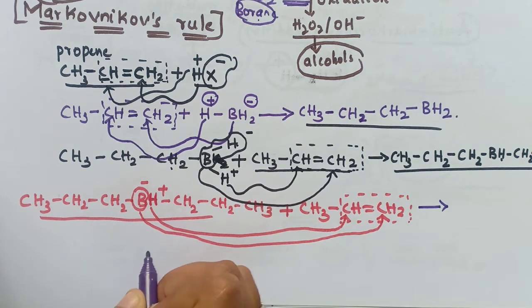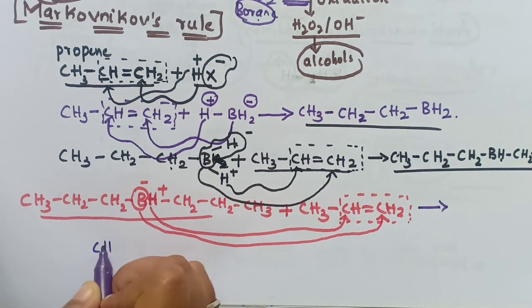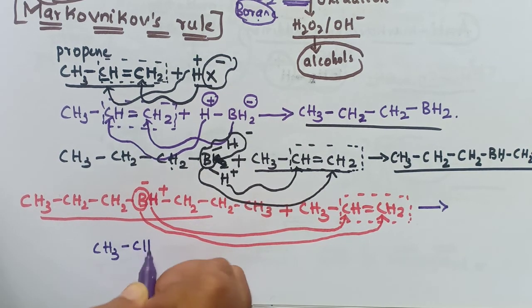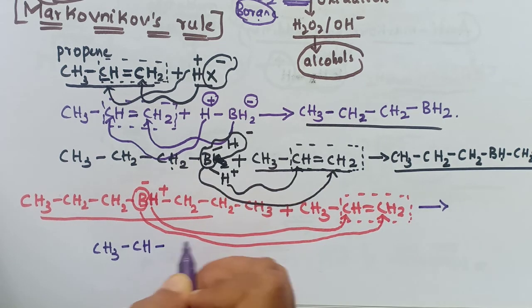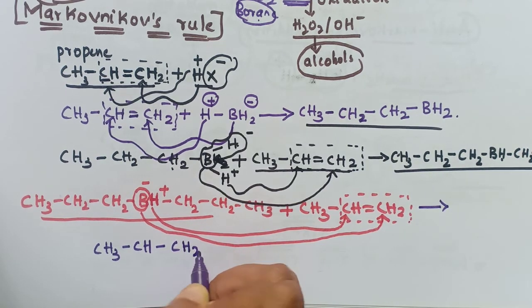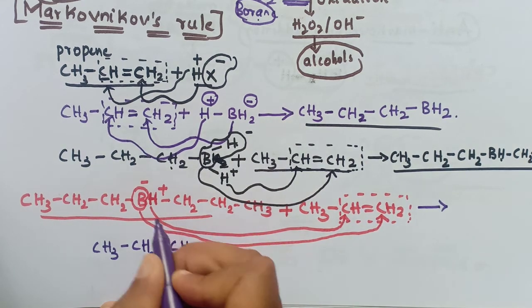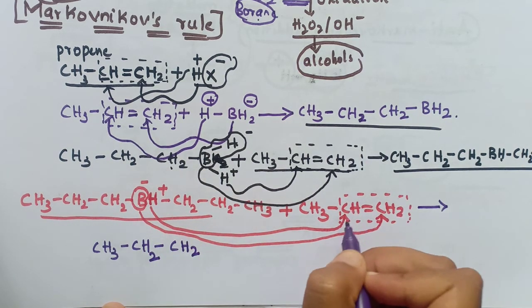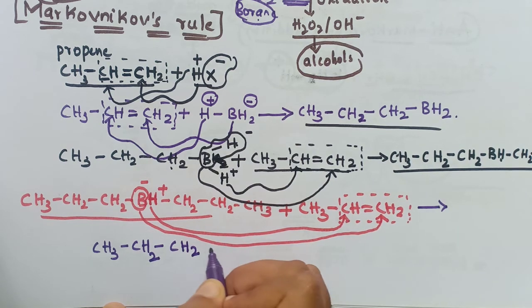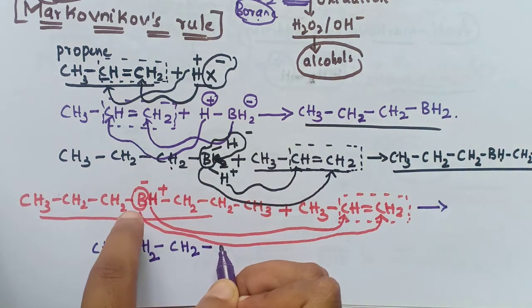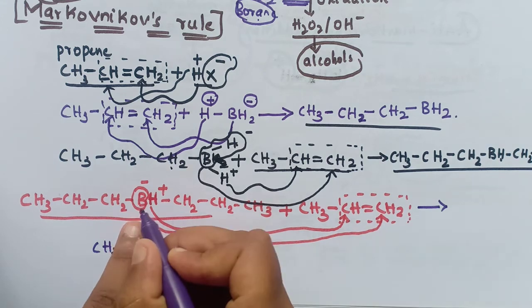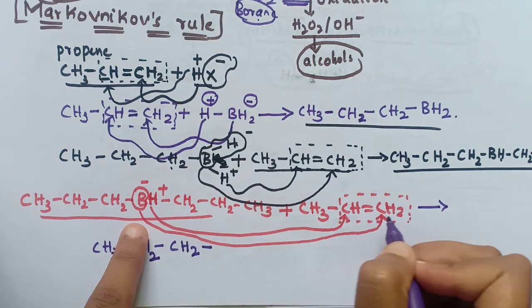Here CH3, CH, and this bond will break, that is CH2. Here, sorry, it is CH2. Why? Because this hydrogen is added here, so it is CH2, CH2, and here this negative part will come and attach to this carbon.